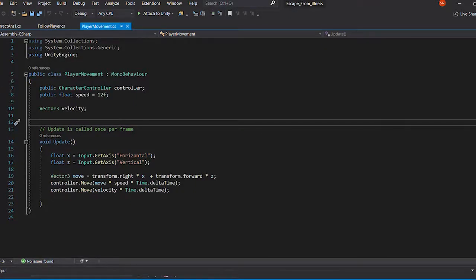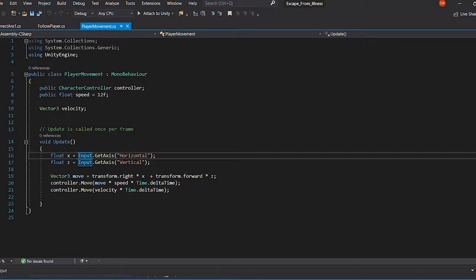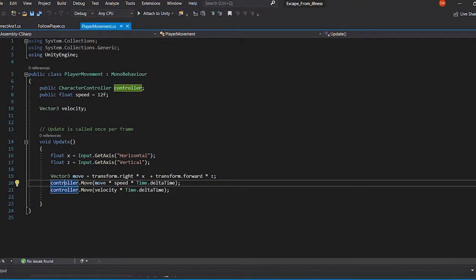For the coding part, I will declare a speed as float, and then we will adjust the speed based on the gameplay. After that, float X and float Z let the system get the input by horizontal and vertical. That means the player can move with W and S for vertical, and horizontal is A and D. After that, in the controller dot move, this move dot speed means the speed is times that Time dot deltaTime, to set the speed for the player to move per frame.